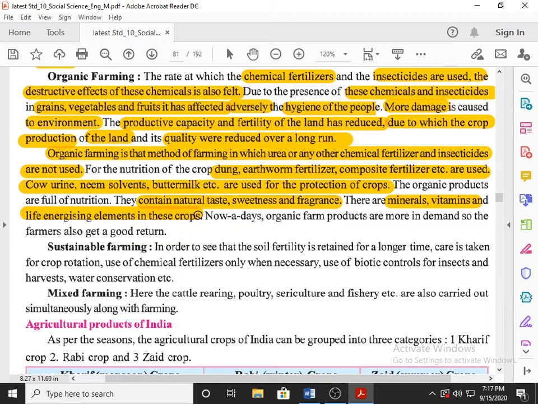So this contains so many minerals, vitamins and life energizing elements, so it improves your immunity. And nowadays organic farm products are more in demand, so farmers also get a good return. People are ready to pay whatever amount you say, and that's why they are in more demand, so farmers can get good income.